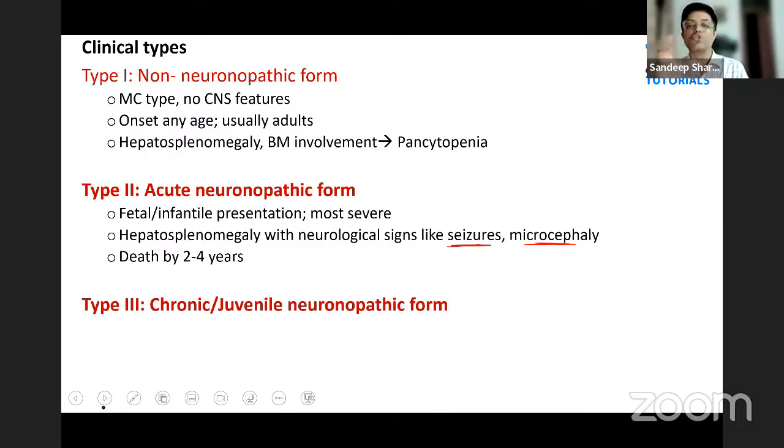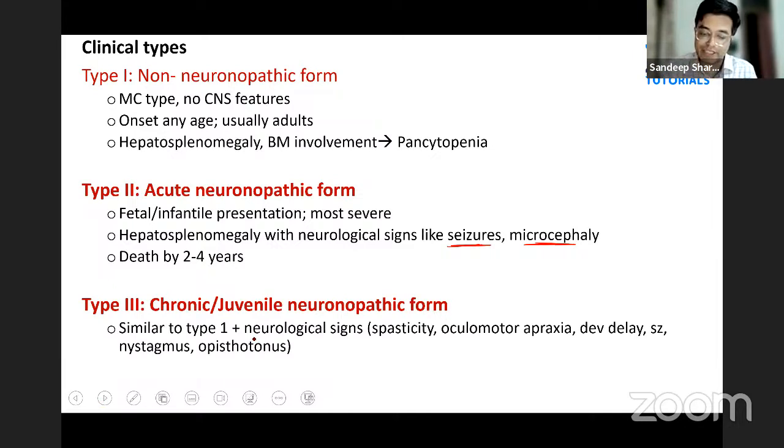Type 3 is the chronic or juvenile neuronopathic form. ये type 1 और 2 के बीच में कहीं लाई करता है. It is similar to type 1, लेकिन patient के अंदर neurological signs होते हैं, right? And death will occur much later, in the second or third decade of life. So these are the 3 types of Gaucher's disease and the related points that you need to remember. Please add them to your notes. क्योंकि अगर Gaucher's disease पे 2 बार 3 बार क्वेश्चन आ चुका है, एग्जामिनर रिपीट नहीं करेगा. He will ask you some more details related to it.